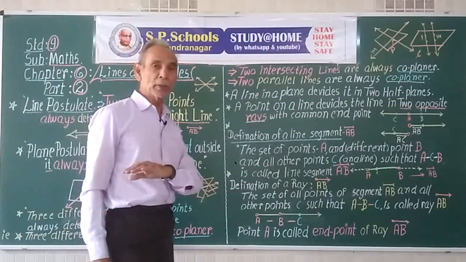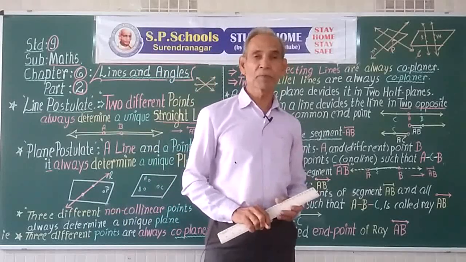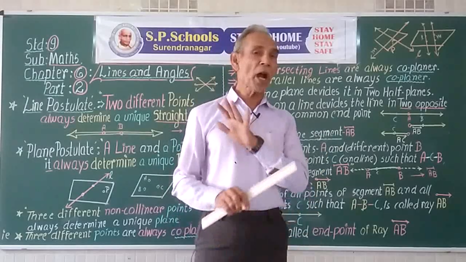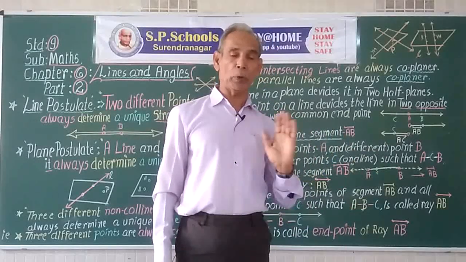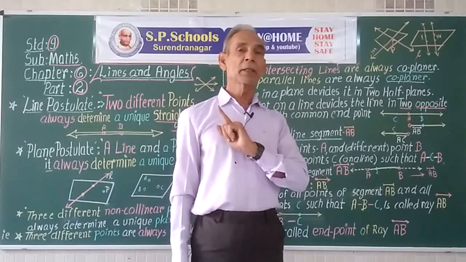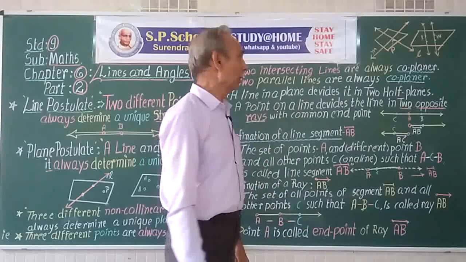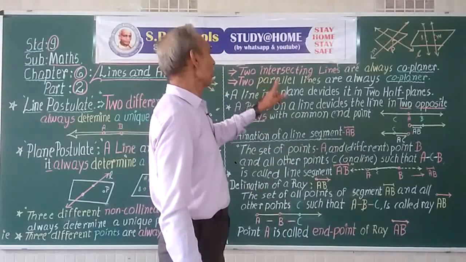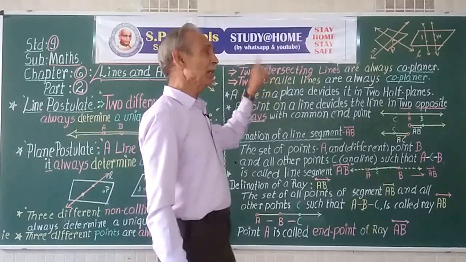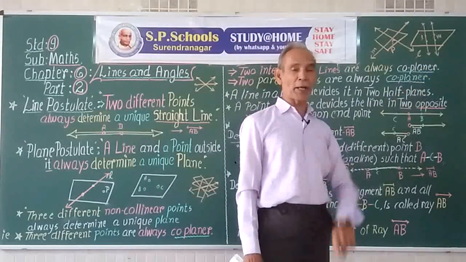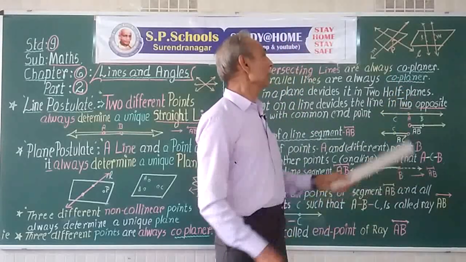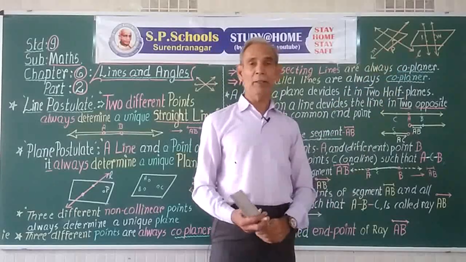Now suppose there are 2 lines which do not intersect, and which are not coplanar also, then definitely they are not parallel. If two lines are not intersecting, also not parallel, they will not be coplanar. Coplanar lines always intersect or are parallel.